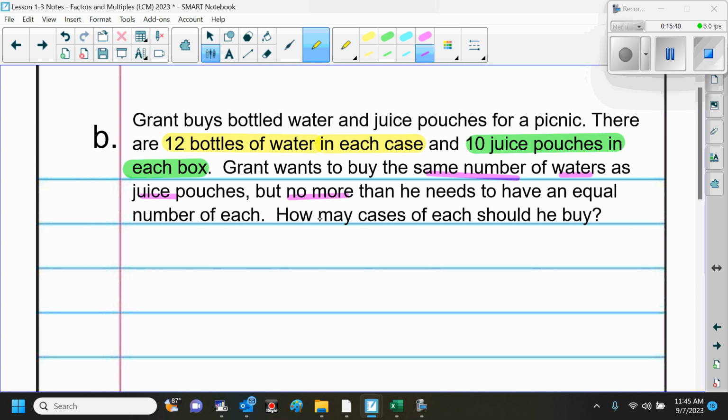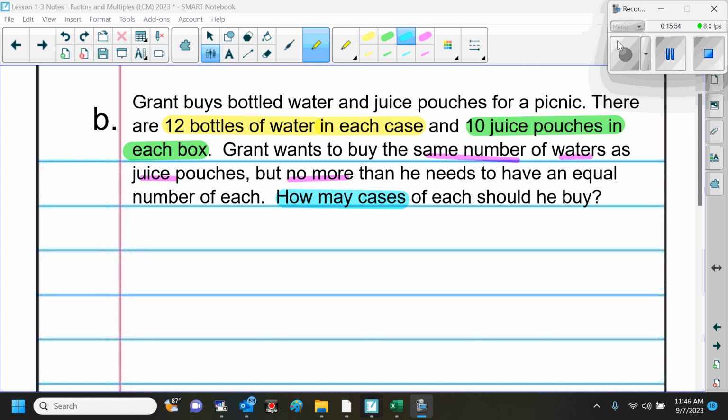So this is what's telling us that we're looking for a least common multiple. We want to know how many cases of each should he buy. So let's do this one with the cake method, okay? Since the first time we did it was just a list, right?